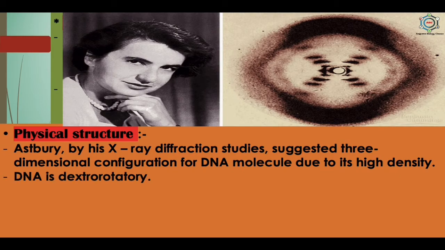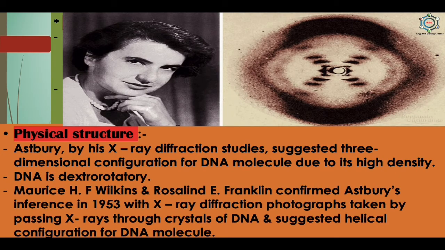DNA is dextrorotatory. Maurice H.F. Wilkins and Rosalind E. Franklin confirmed Astbury's inference in 1953 with X-ray diffraction photographs taken by passing X-rays through crystals of the DNA, and suggested a helical configuration for the DNA molecules.